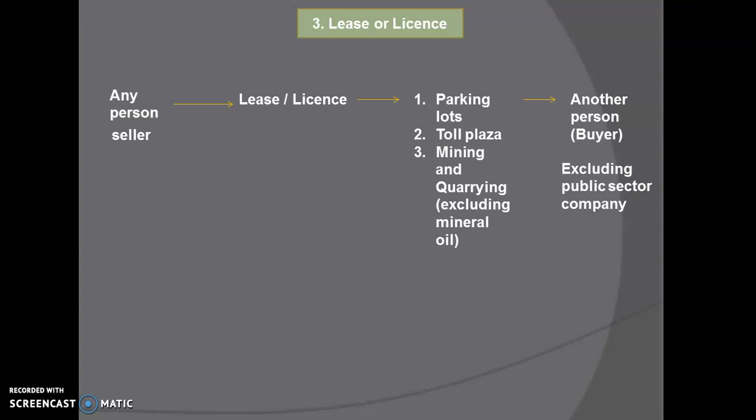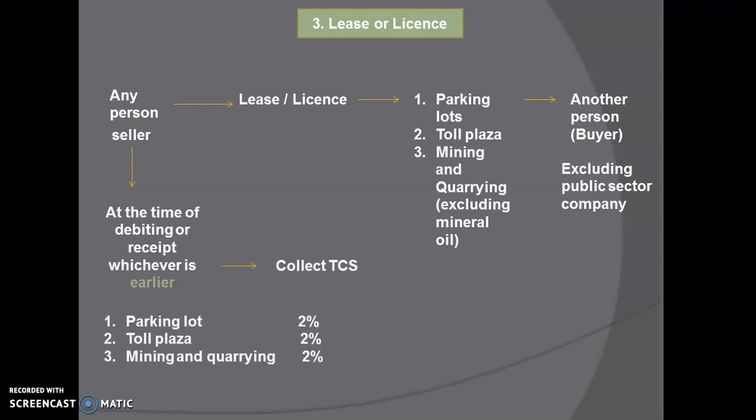The buyer does not include any public sector company. So this seller, at the time of debiting or receipt, whichever is earlier, will collect TCS. The rate for parking lot is 2%, toll plaza is 2%, and mining and quarrying is again 2%.